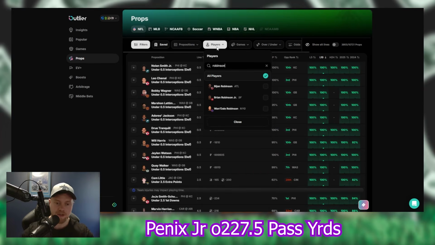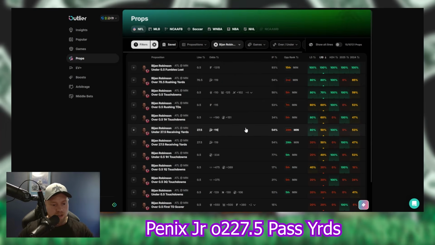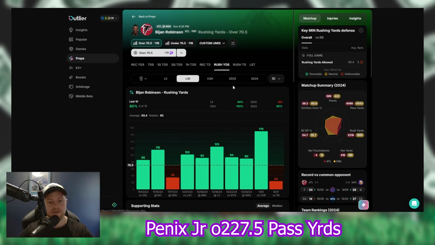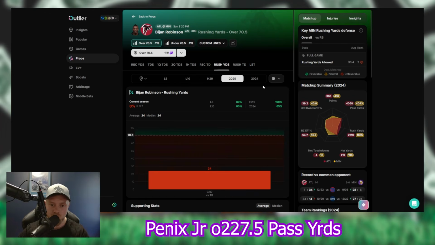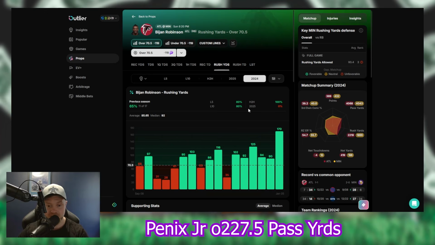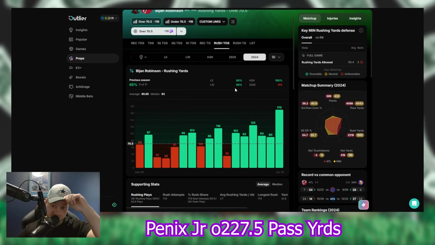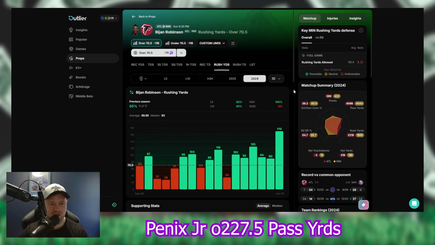That being said, jumping into the Bijan Robinson play. Pull up Robinson, 70.5 rushing yards. He had 24 in game 1. Last season, he cashed just 11 of 17 games, and he averaged 85 rushing yards per game. Vikings had a good rushing defense last year. This one I don't like as much as Penix, I don't think, if I had to pick one. They gave up a lot of rushing yards in game 1, or a decent amount anyway, so I'm kind of,